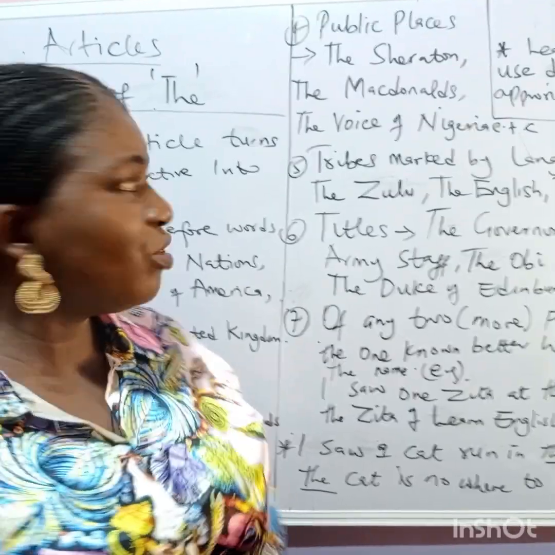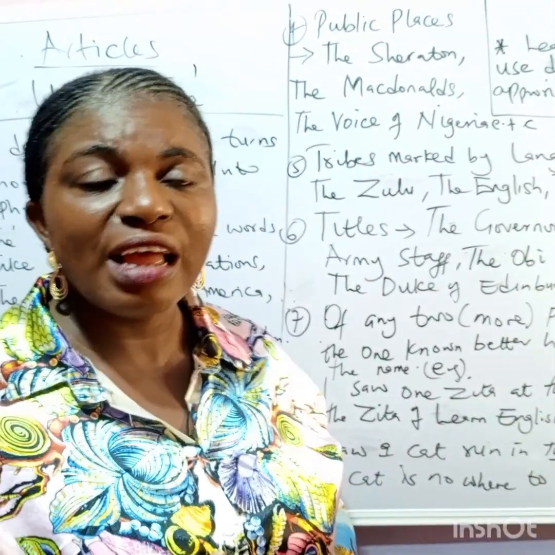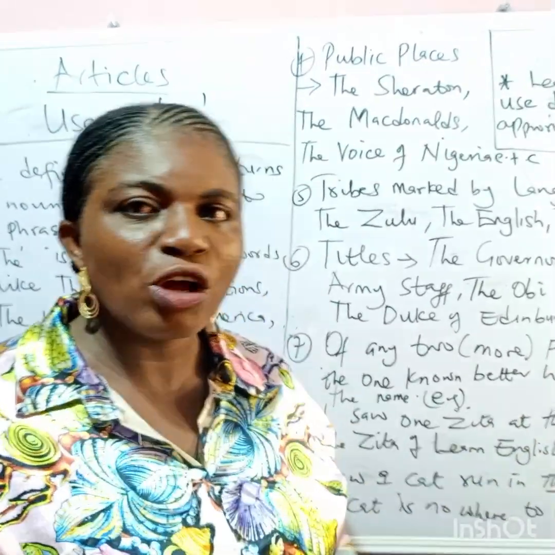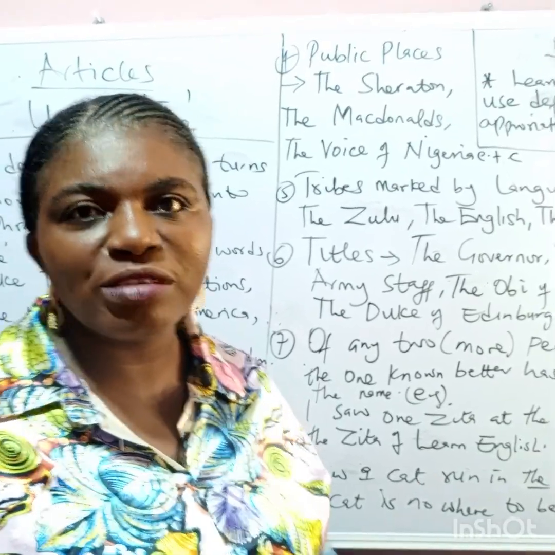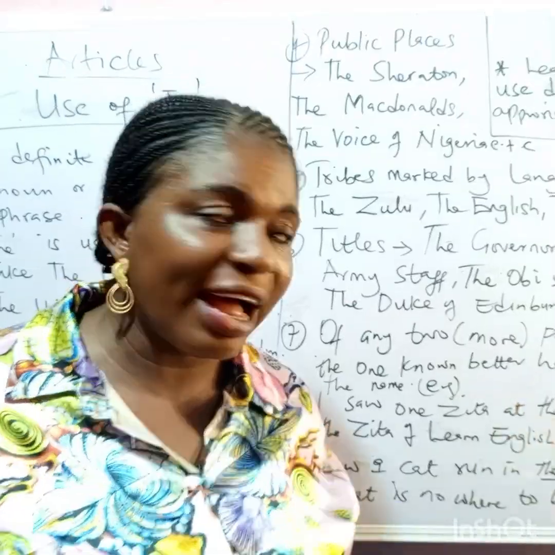We can also use articles before magazines and newspapers like the New York Times, the Punch, the Vanguard. Always use the. So it's wrong to say, I bought a Punch newspaper. No, I bought the Punch, or I read the New York Times.